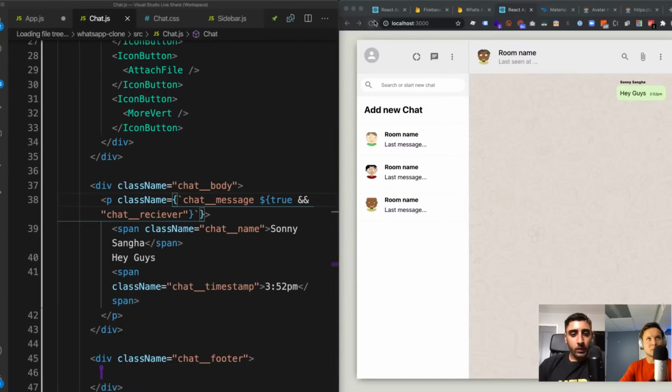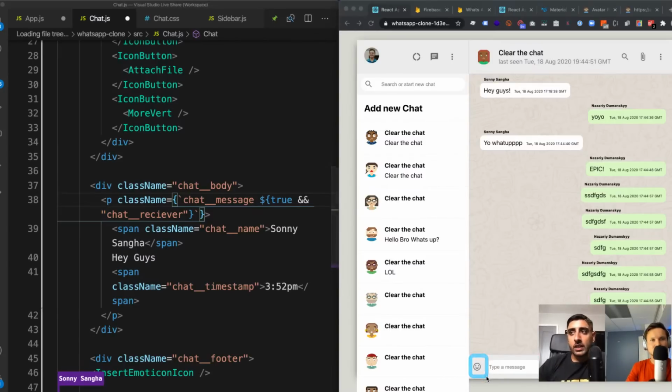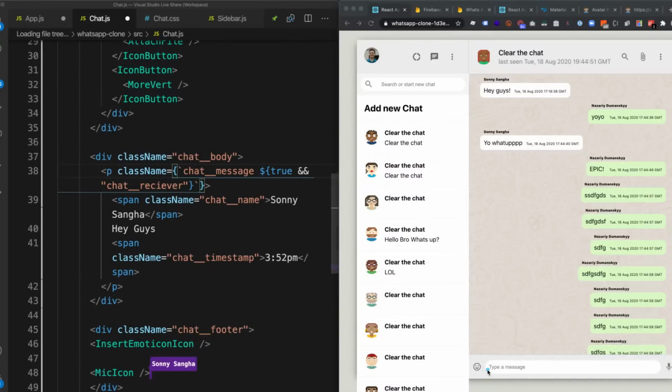On the deployed version, on the footer, you can notice how we have the emoji, the input box, and then the microphone. So three things. That emoji is known as the insert emoticon icon. The mic icon is, easy enough, the mic icon. And the middle is a form, like this. Input box.